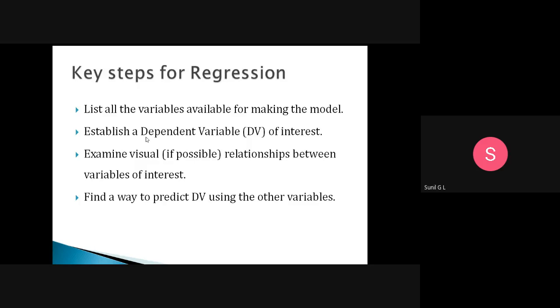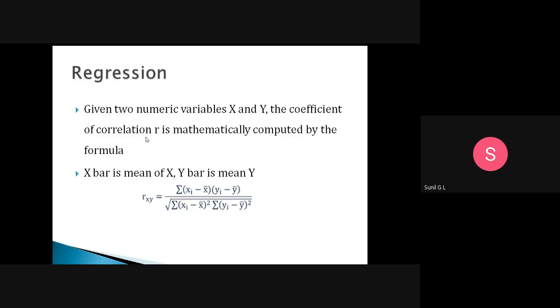Then, examine the possible relationships between the variables. Possible relationships, not all the relationships; whatever possible relationships you can identify, you can take those independent variables. Then finally, find a way to predict the dependent variable using the other variables. So these are the 4 steps.